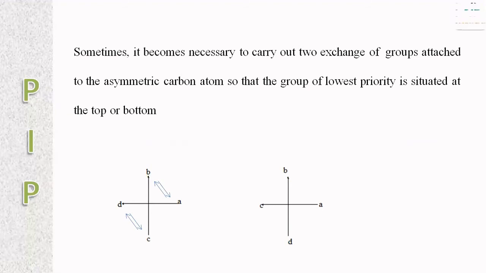In some cases, the order of priority is not in a particular format, so it is necessary to exchange the groups attached to the asymmetric carbon atom so that the group of lowest priority is situated at the top or bottom of the asymmetric carbon atom.